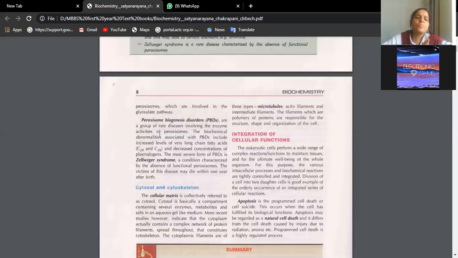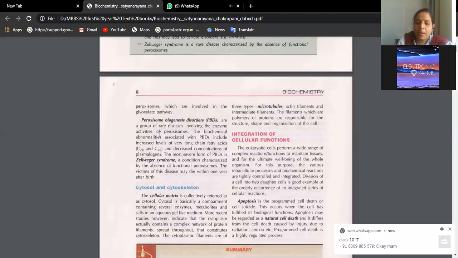So peroxisomes are basically very important for detoxification. We have certain free radicals produced in our body during metabolisms, carbohydrate, protein, fat metabolisms. We have H2O2, O2 minus, hydrogen peroxide, high free radicals. All these are actually detoxified with the help of peroxisomes. So suppose if these peroxisomes are not there, then our vital functioning of the body will be reduced.